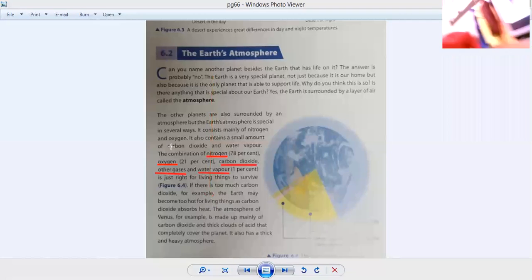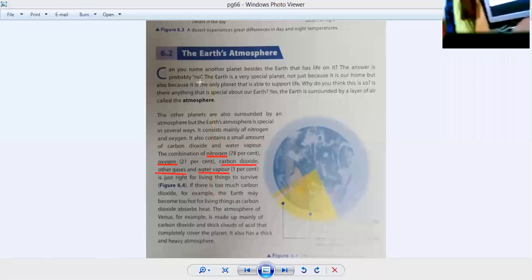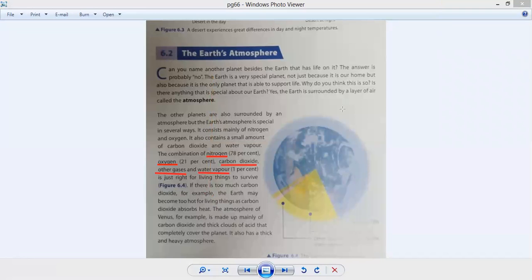When we burn anything, a gas is released from that burning. That gas is carbon dioxide. And carbon dioxide makes the earth warm. Why? Because it absorbs heat. And ultimately the earth becomes hot because of that carbon dioxide. The atmosphere of Venus, for example, is made up mainly of carbon dioxide. What is Venus, by the way?